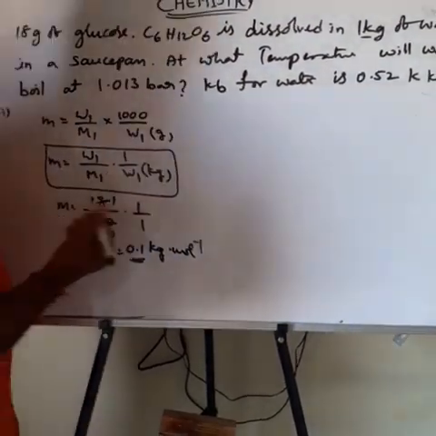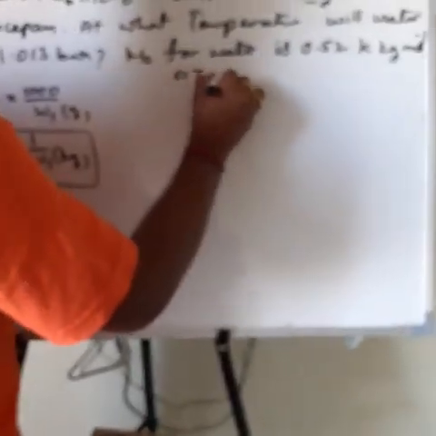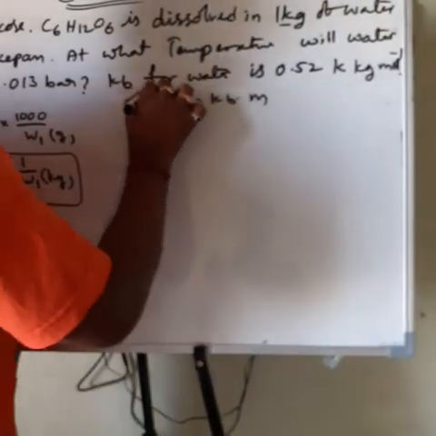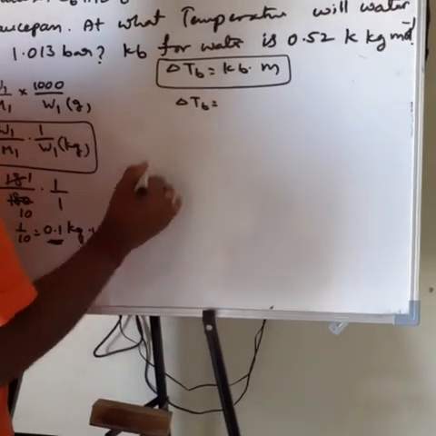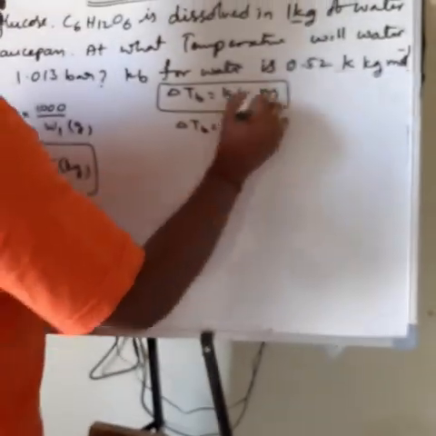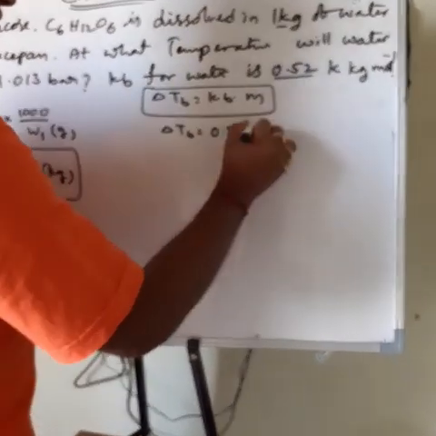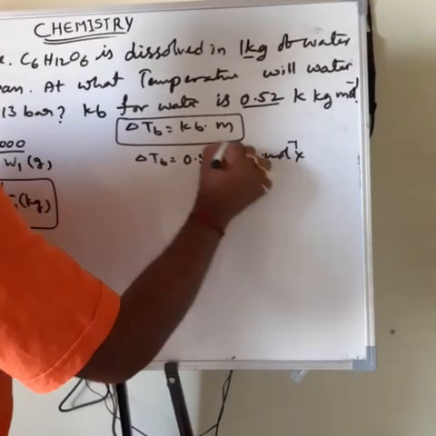Next, we have to find the delta Tb value. Delta Tb is equal to Kb into m. Kb is given here as the constant for water, 0.52 Kelvin kilogram mole inverse, into the m value.